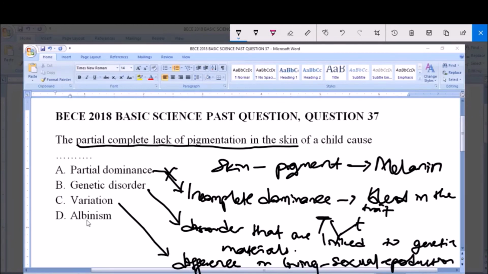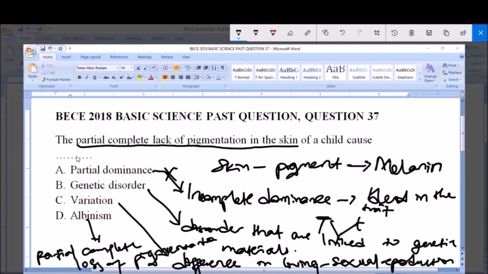Now D here says albinism. Albinism here simply refers to what? The partial or complete loss or lack of pigmentation of the skin. Pigmentation of the skin, that's what albinism refers to.